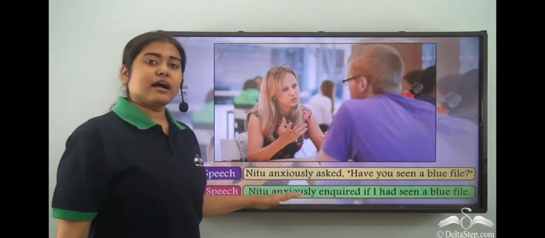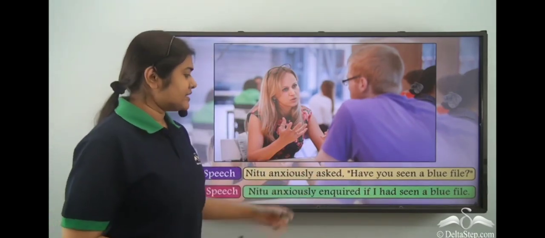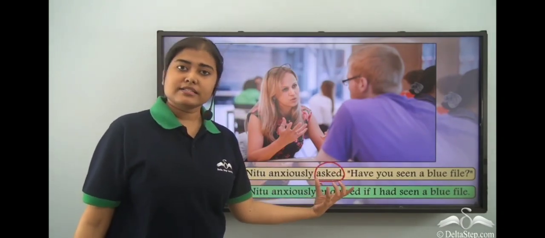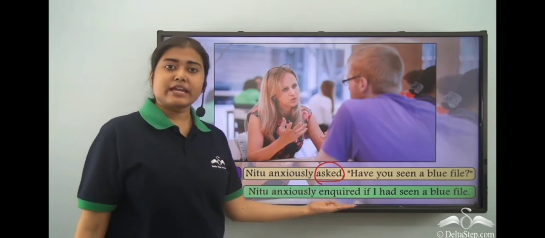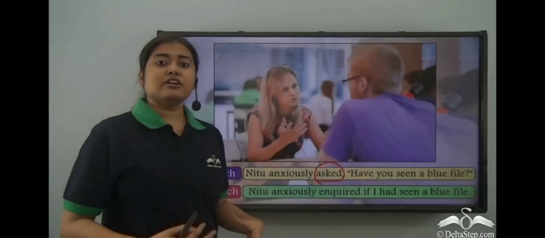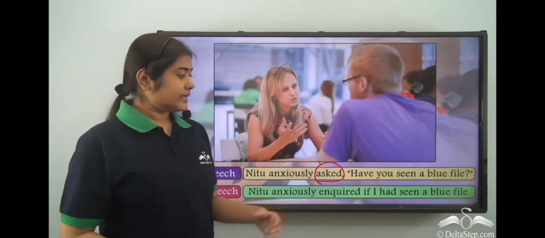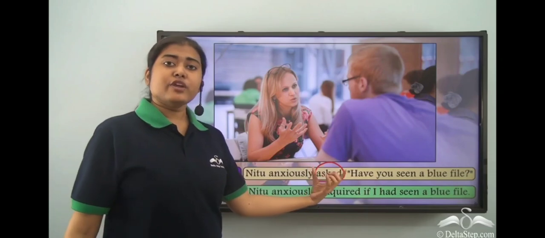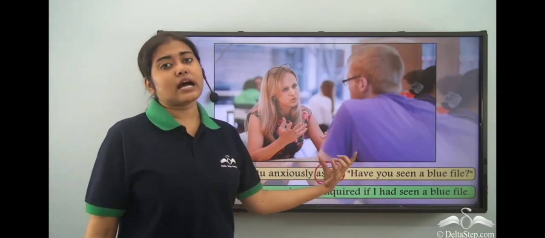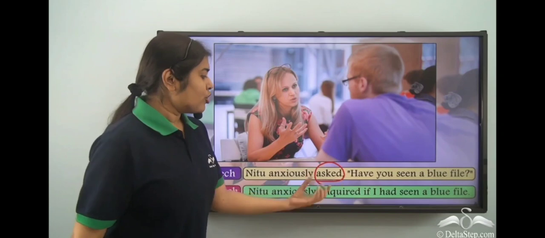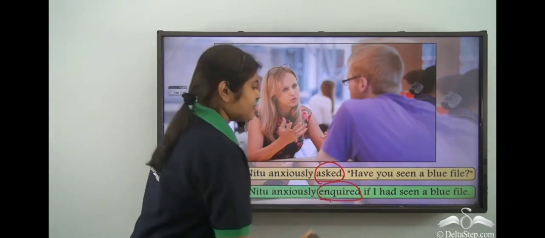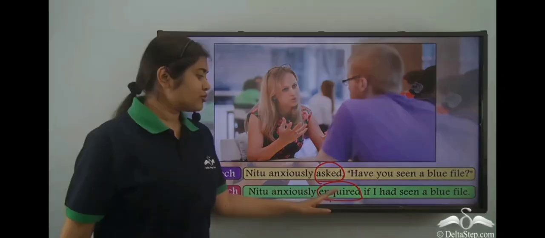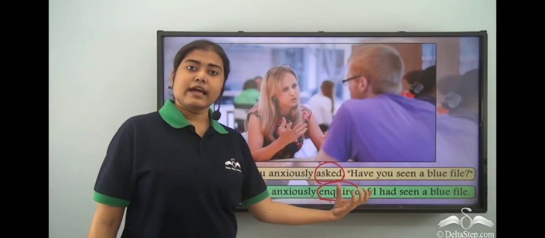Now we have to understand this very carefully. First, we already had this reporting verb asked, but we have changed it to inquired. Why? Because after asked, usually we need to mention the person being asked, but here we are not given to whom Neetu is asking this question. So we have mentioned the reporting verb inquired. Now with inquired, it is not necessary to mention who is being asked or inquired.